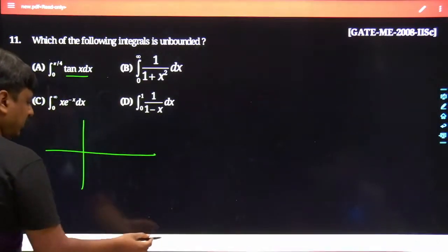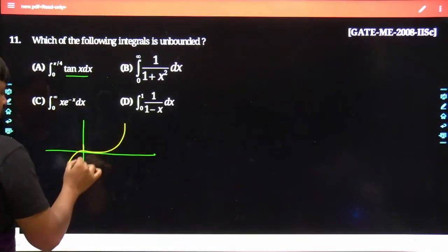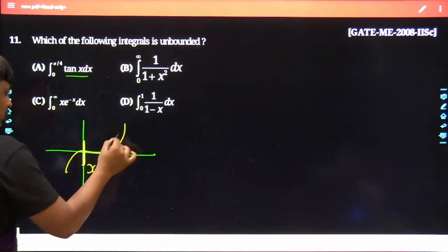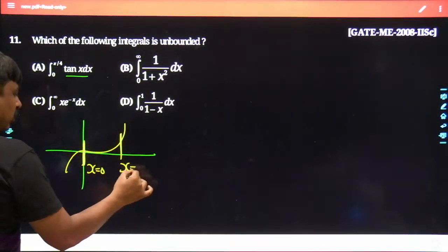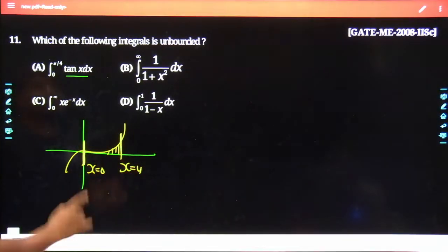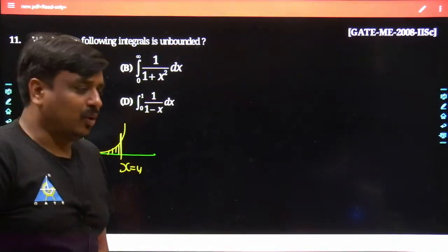The tan of x we have seen earlier. It looks something like this. So if you calculate the area under the curve from x equals 0 to x equals 4, obviously it would be quite bounded. So if you ask which would be unbounded, A cannot be the answer at all, because it bounds a finite area.